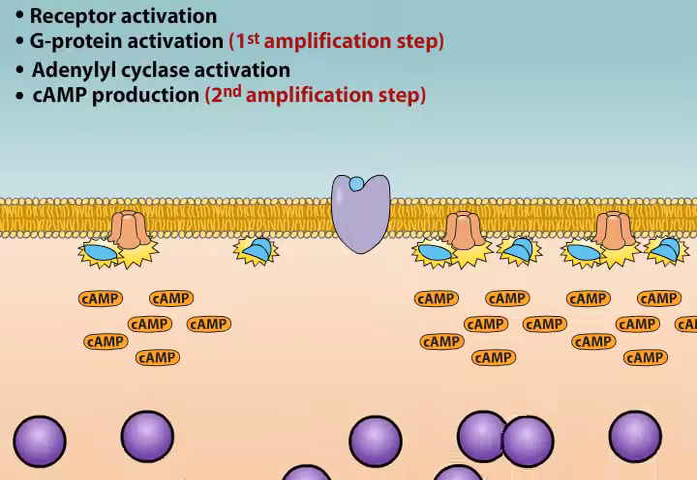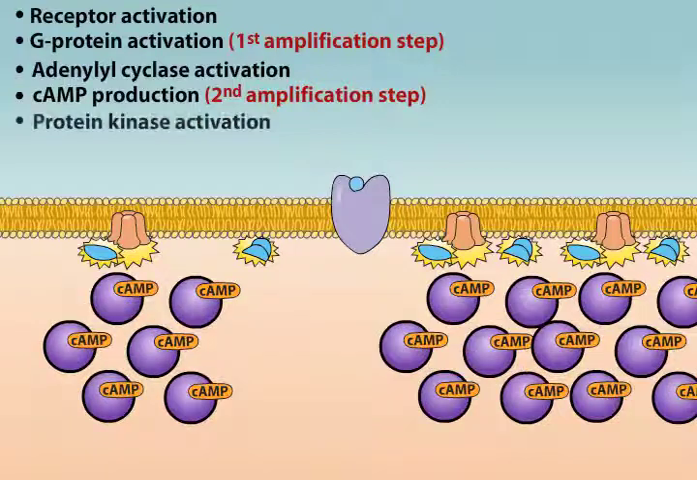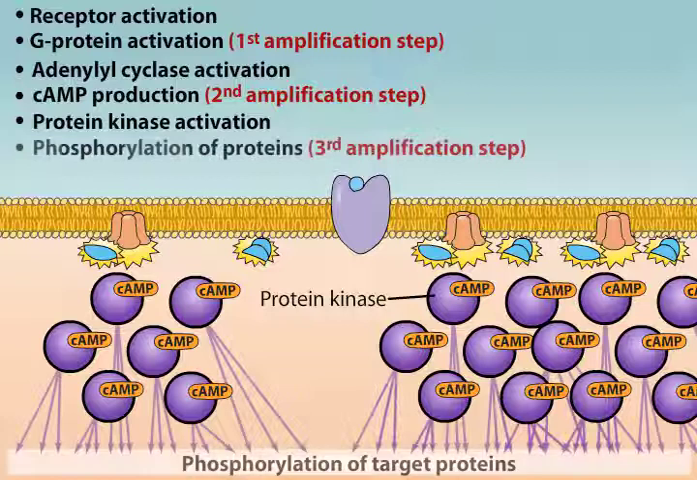Cyclic AMP binds to and activates another family of enzymes, the protein kinases, that can phosphorylate many target proteins. While not every step in this signaling pathway involves amplification, overall, the cascade results in a tremendous increase in the potency of the initial signal.